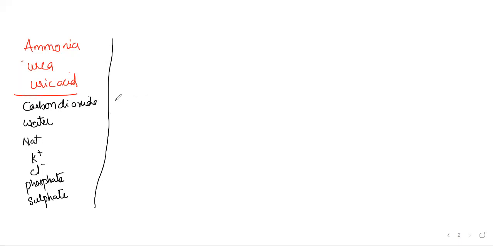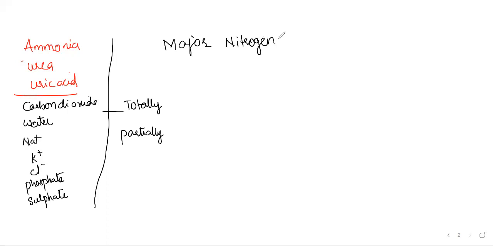In this material, some are removed totally and some are removed partially. We will make that kind of separation in the running chapter: whom we are eliminating totally, whom we are going to eliminate partially. The mechanism of elimination of these substances, with special emphasis on the common nitrogenous waste materials. The major nitrogenous wastes are ammonia, urea, and uric acid.